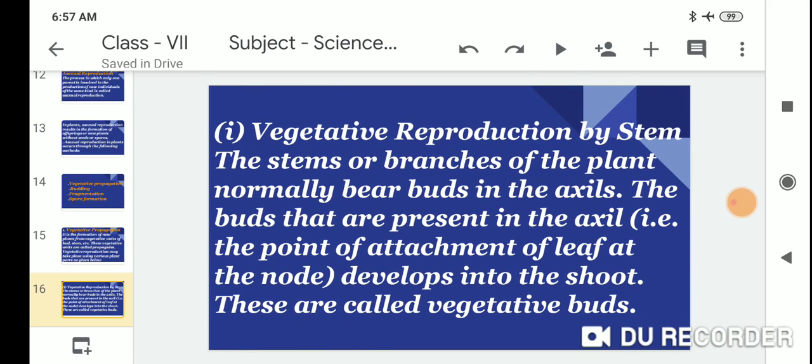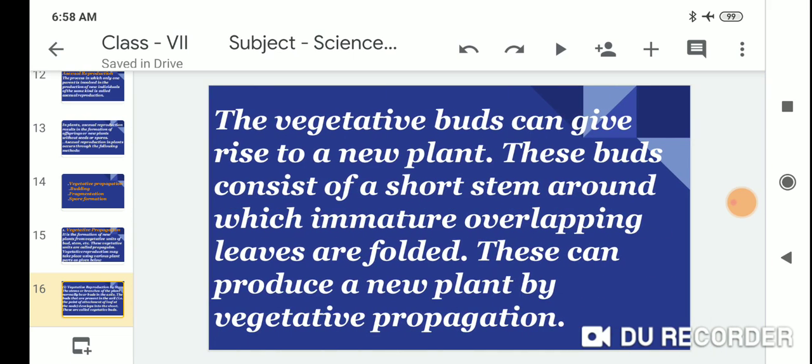Vegetative reproduction by stem. The stem or the branches of the plant normally bear buds in the axil. The buds that are present in the axil, the point of attachment of the leaf, develop into a shoot. These are called vegetative buds. The vegetative buds can give rise to new plants. These buds consist of a short stem around which immature overlapping leaves are folded. These can produce new plants via vegetative propagation.